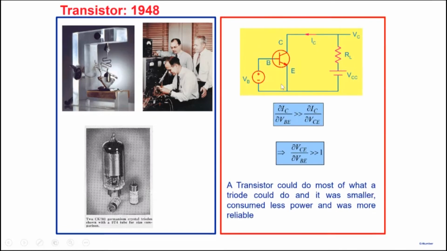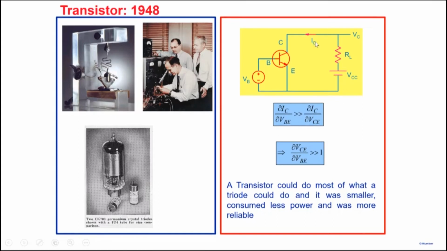The interesting thing about a transistor, you're a little bit familiar with the transistor, is that it also has three terminals. Let's say a bipolar transistor with base, collector, and emitter. The interesting thing about the transistor is also that, let's say, the collector current flowing between collector and emitter, assume that emitter is a common terminal, is much more sensitive to the base voltage as compared to the collector voltage.